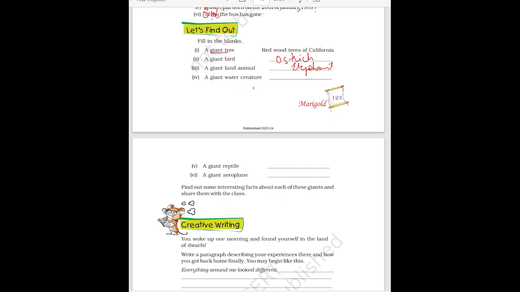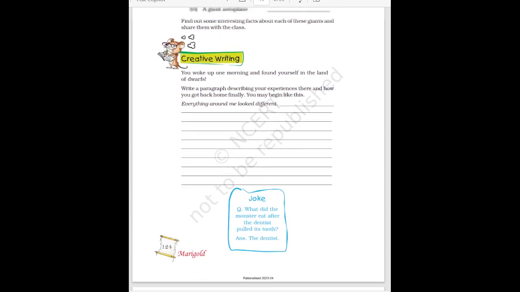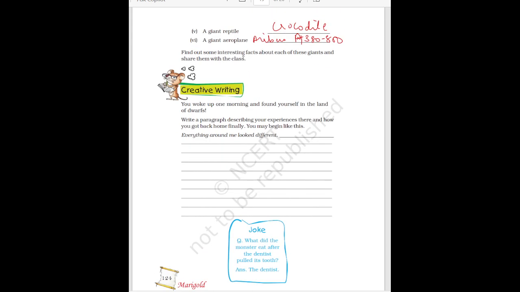Then a giant water creature. You can write blue whale because blue whale is the largest aquatic animal. A giant reptile. Reptile is crocodile. A giant airplane. So you can write Airbus A380-800. This is the giant airplane. Then the last main is find out some interesting facts about each of these giants and share them with the class.